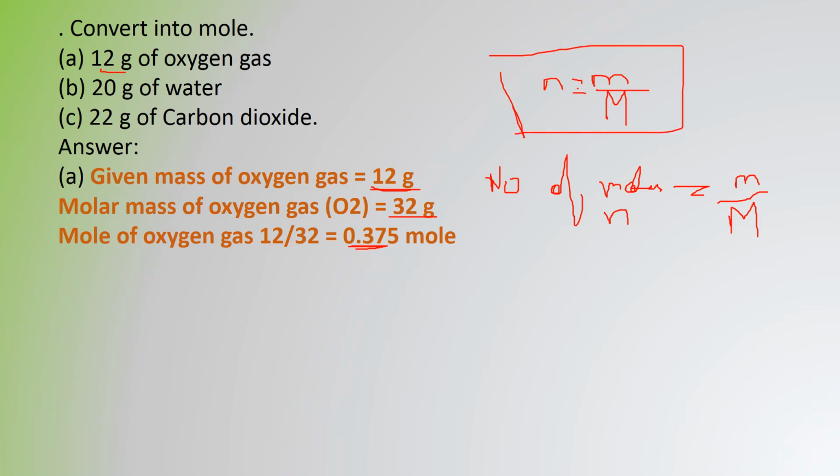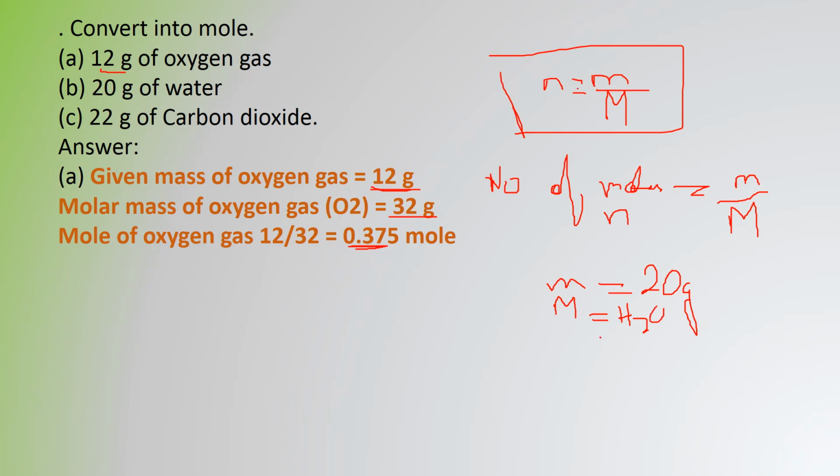So small letter n, that denotes the number of moles, is equal to small m by capital M. So this is how we have done. Now, 20 gram of water. The given mass, that is small m, is 20 gram. Now what is the molar mass, that is capital M? How to calculate? We are doing it for H2O.